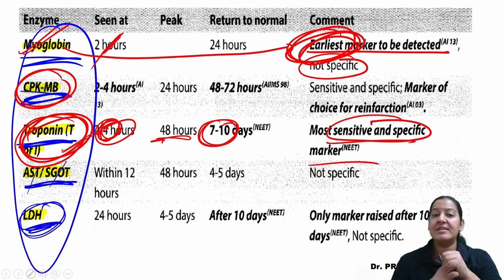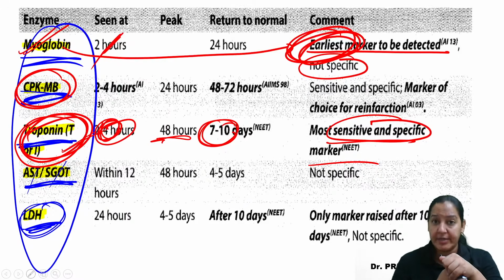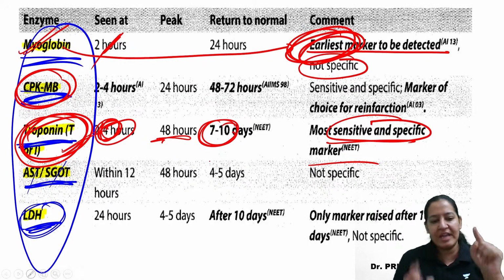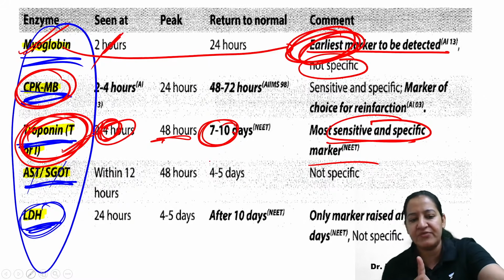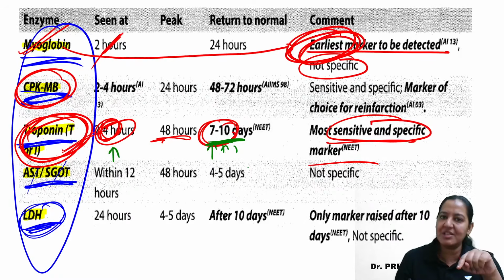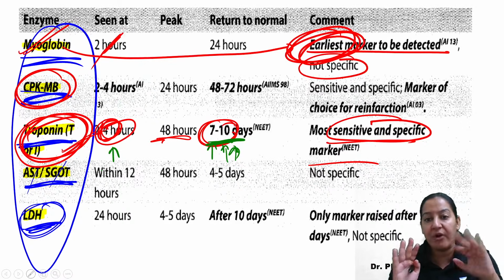So the first 48 to 72 hours are crucial. You may have heard that. So the patient is kept in vigilance in the ICU, right? So reinfarctions are common within the first few hours. Suppose the first attack is there and troponin T is raised. Troponin once raised, I know it is specific, but it will remain raised for the next 10 days. And if reinfarction comes in the next 48 or 72 hours, it will remain raised. You cannot differentiate whether this troponin is coming from the first attack or the second attack. So it is not a marker for reinfarction.